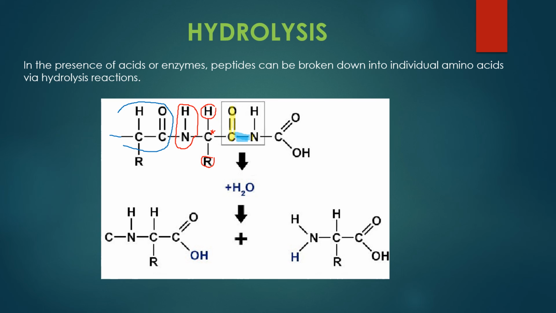They are going to go and attach themselves respectively to the different molecules. So the OH is going to go and attach itself here, while the H is going to go and attach itself to this nitrogen here. And that is what we see in the two structures. So this is how our peptide bond can be broken down into different amino acids with the action of acids and enzymes.